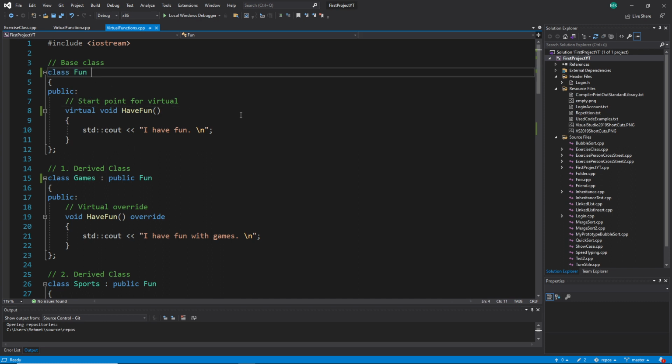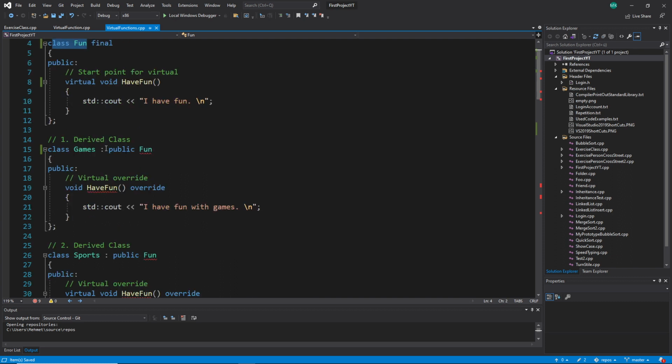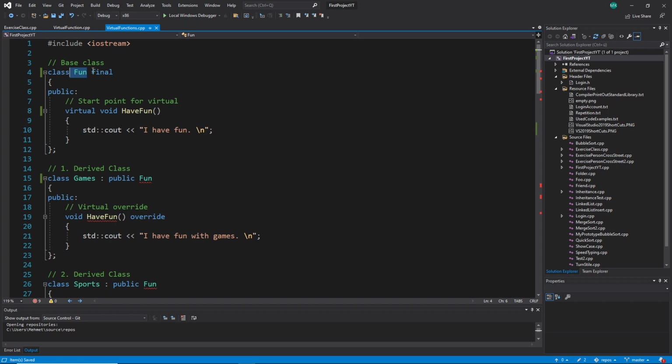Let's use it with the class, and when I write final with the class, then I can't inherit from this class anymore. Here I actually try to inherit. You can see I have a class games, and it tries to inherit from the class fun, but I made it final, and now it is complaining that you can't inherit because it's final.